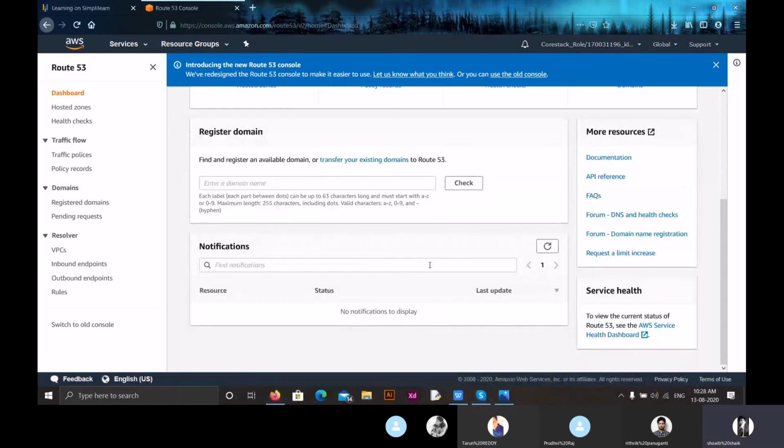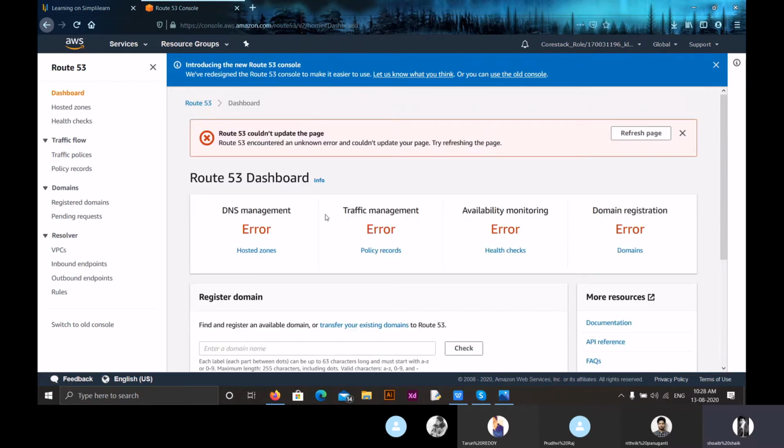Now, coming to the benefits of Amazon Route 53, there are three main benefits. One is it is highly available and reliable. The second one is it is flexible. And the third one is that Amazon Route 53 is designed for use with other AWS services like EC2 instances or load balancers. All of them can be used through Route 53. Now, the first one is highly available and reliable.